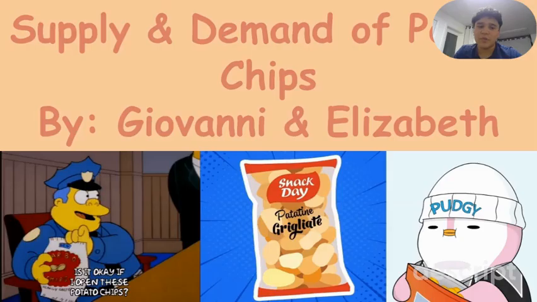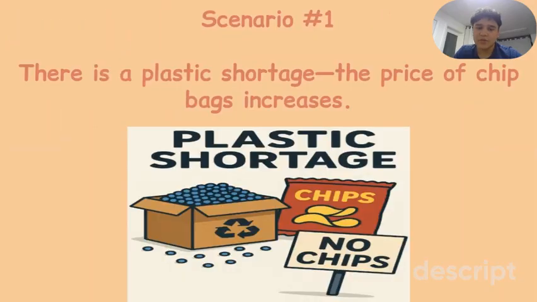So, scenario number 1. There's a plastic shortage and the price of chip bags increases. Now, pause the video right here. See if you can make the graph and identify what the changes are being made on the graph.